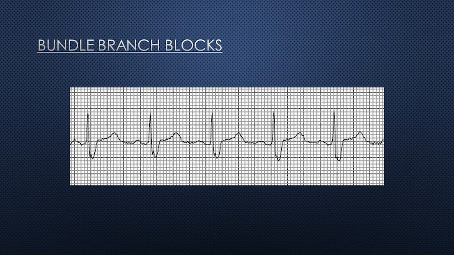A complete bundle branch block doesn't exist in this ECG, but there is some degradation. The QRS may vary from 0.10 to 0.11 seconds in this ECG.